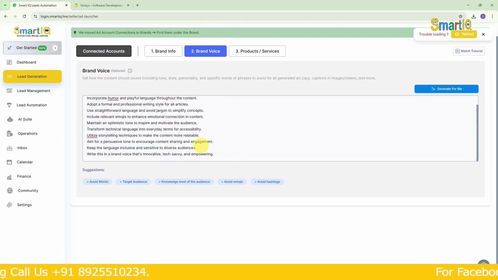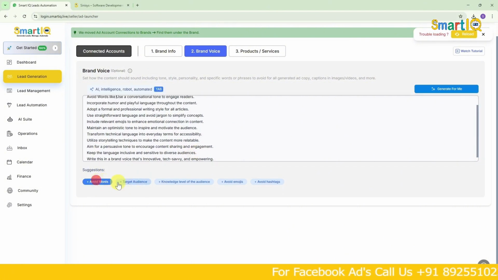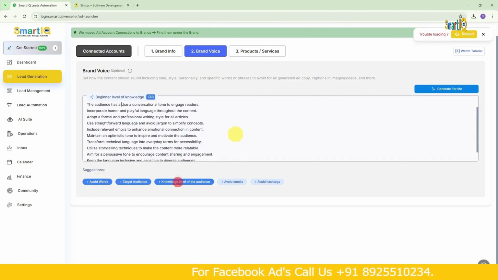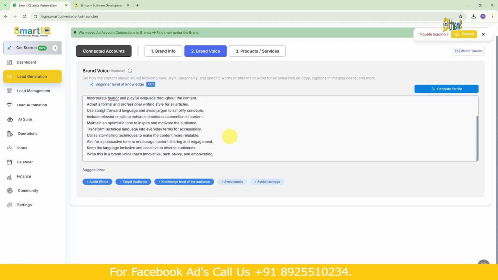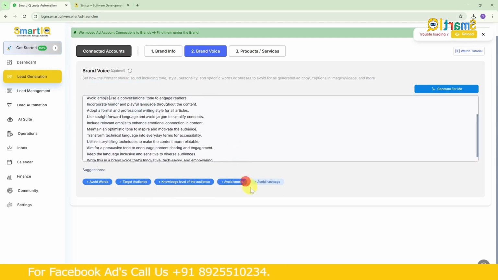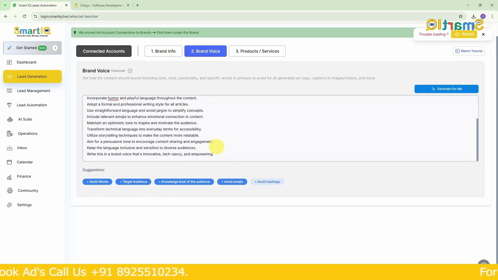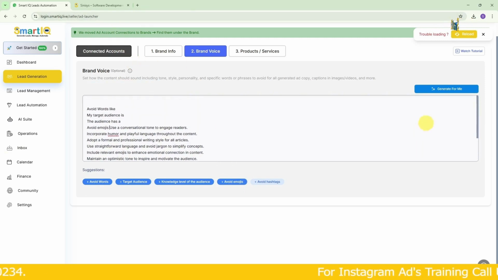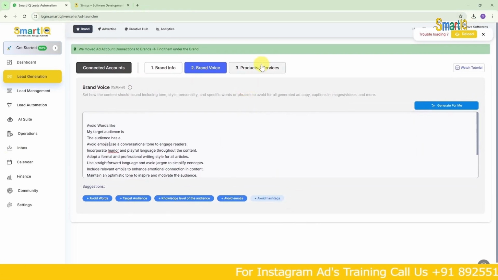We can also decide how the image, video, and caption should be. So, here the section will show us, and based on that, we can create our ad from here. So, there shouldn't be emojis, and if you want it without hashtags, you can specify that. How our content should be, that's actually our brand voice. This is optional. You can add it if you want.